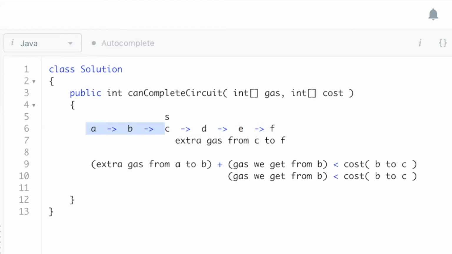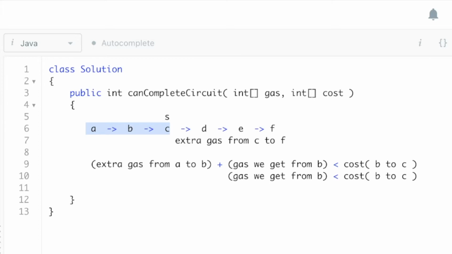Basically, do I have to do that full round trip, or like another iteration or whatever? And the answer is no. I have enough information once I reach F. And the reason is because you can just check if the extra gas that I have left over after traveling from C to F is greater than the deficit that I encountered when I was traveling from A to C.